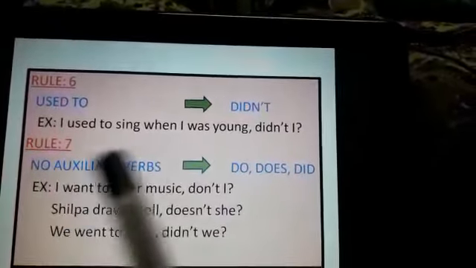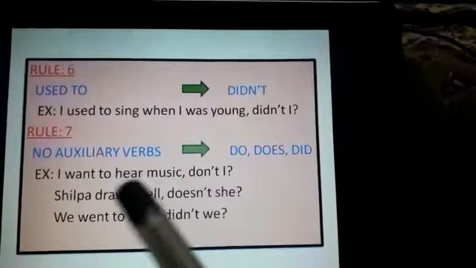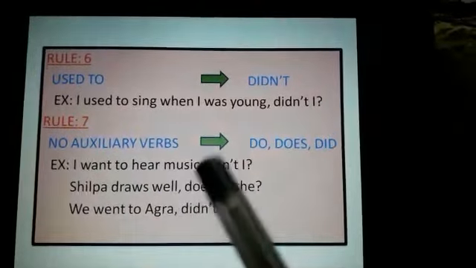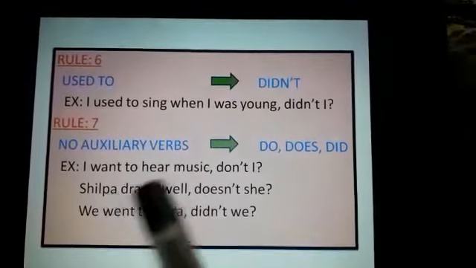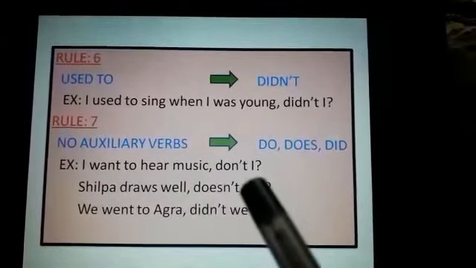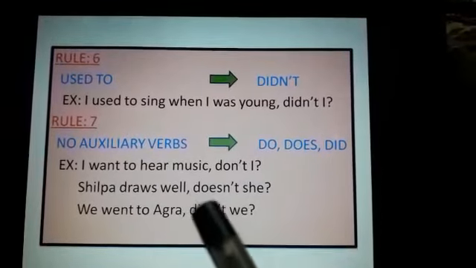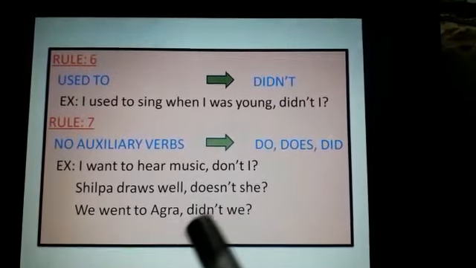Then rule 7: No auxiliary verbs. In a sentence, if there is no auxiliary verb, we have to think about do, does, and did. Example: I want to hear music, don't I? Shilpa draws well, doesn't she? We went to Agra, didn't we?